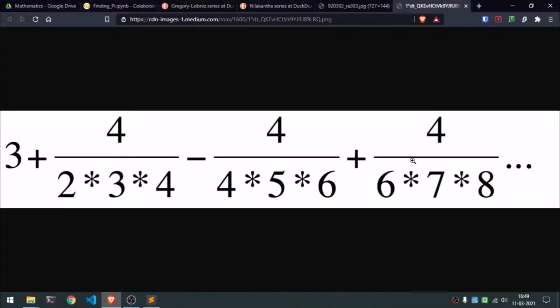You can see plus minus plus minus over here, and it's in a fraction form. We'll worry about this plus 3 later on. What we can do is take this 4 out common from the entire series and multiply by 4 later on. Currently we have to make a series which is 1 divided by 2 into 3 into 4 minus 1 divided by 4 into 5 into 6 and so on.